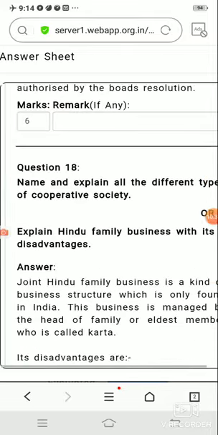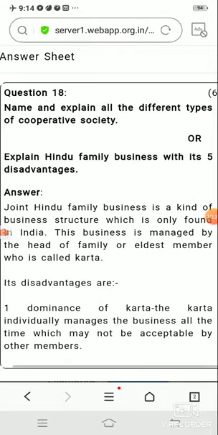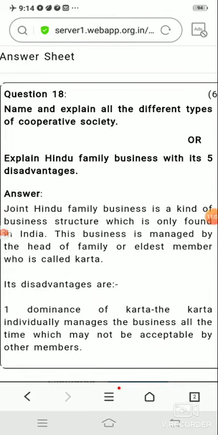Now the next question was, name and explain all the different types of cooperative society. This is again another form of business organization, from your chapter number 2. And the second question was, explain Hindu family business with its 5 disadvantages. Now, name and explain all the different types of cooperative society. As I have already explained, we basically have 6 types of cooperative society, according to your syllabus.